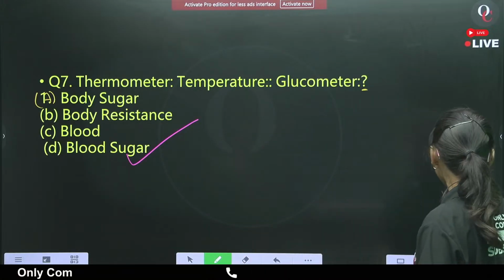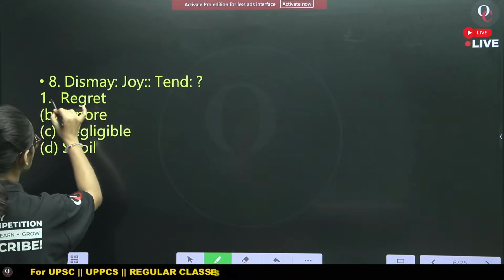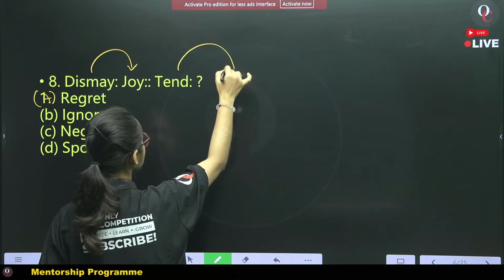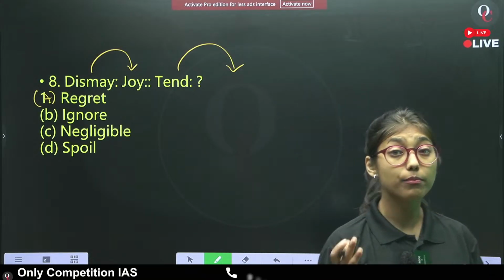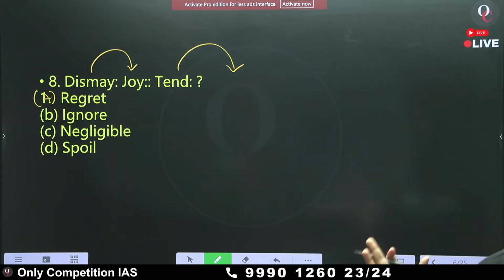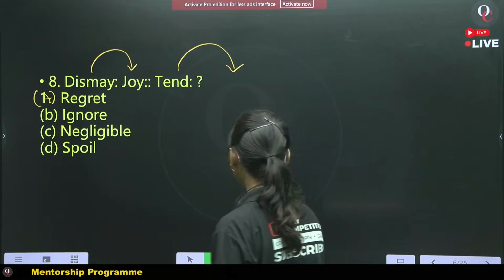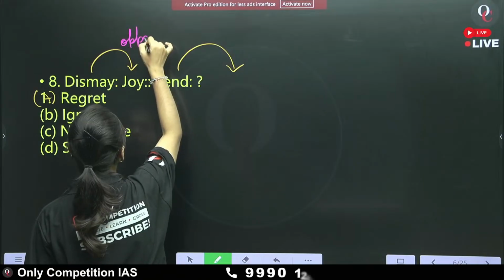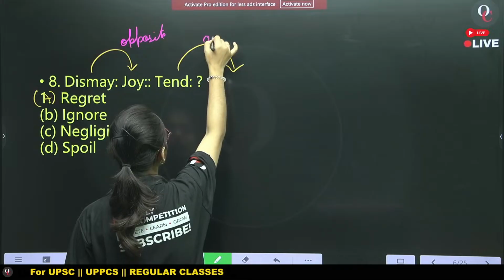Now, question number 8. What will be the answer in the fourth term? Dismay is related to joy. Therefore, tend is related to what? Do you know what dismay means? Joy means happy, and dismay is the opposite of joy. Therefore, what will be the pattern here? Dismay is the opposite word of joy. Therefore, the opposite word of tend will be what?